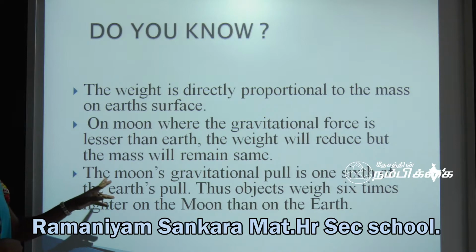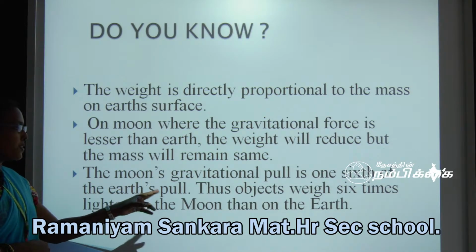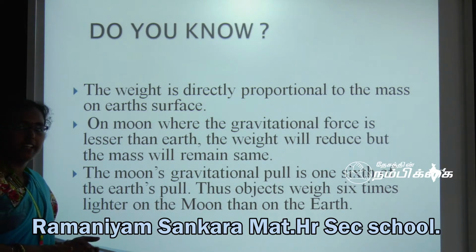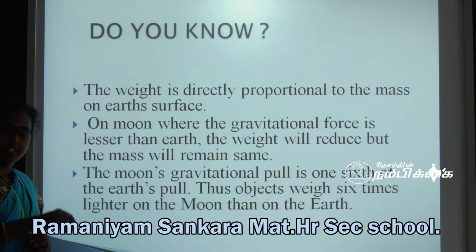The moon's gravitational pull is 1/6 of the Earth's pull. The object weighs 6 times lighter on the moon than on the Earth. For example, if your weight is 60 kg on Earth, on the moon your weight is only 10 kg.